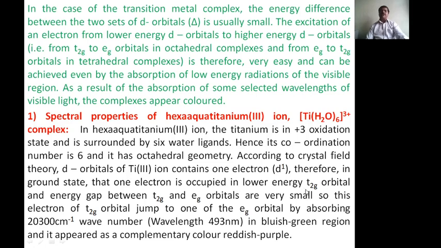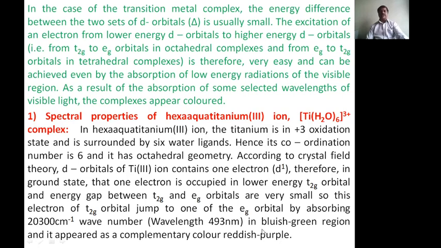Only one electron is present in the t2g orbital in the ground state, and the energy gap between the t2g and eg orbitals is very small, so the electron of the t2g orbital jumps to the eg orbital by absorbing 20,300 per centimeter wave number, which corresponds to 490 nanometer in the bluish green region, and it appears in the complementary color, reddish purple.